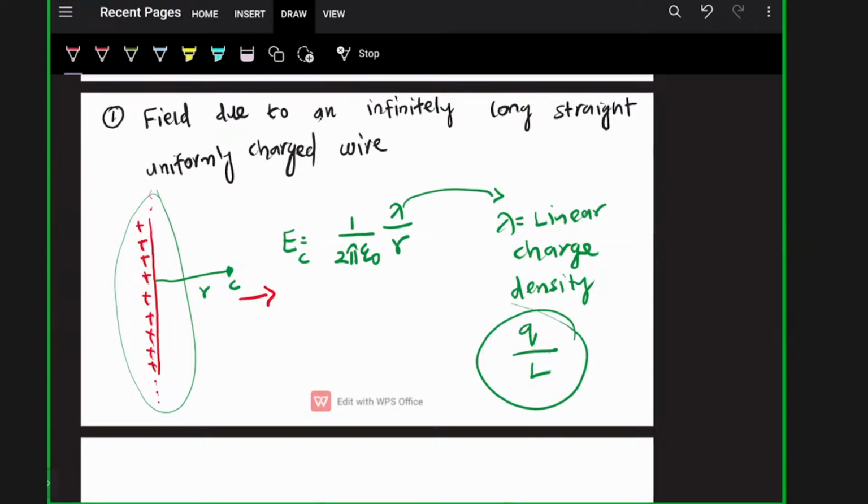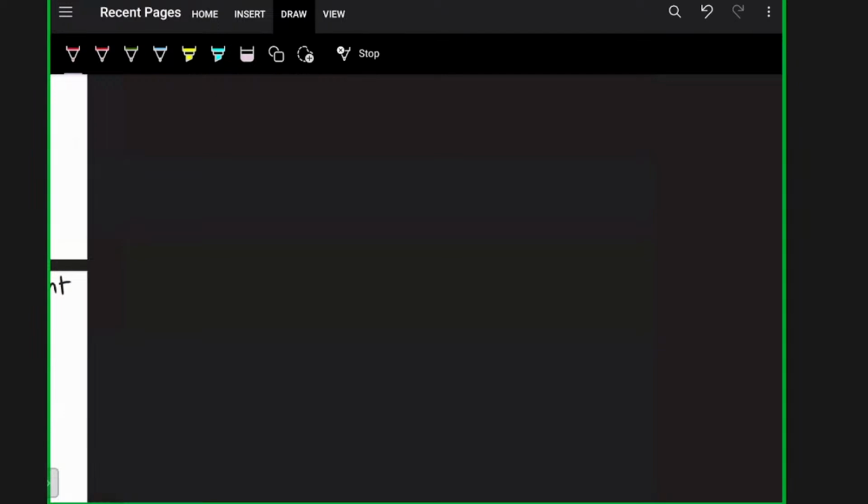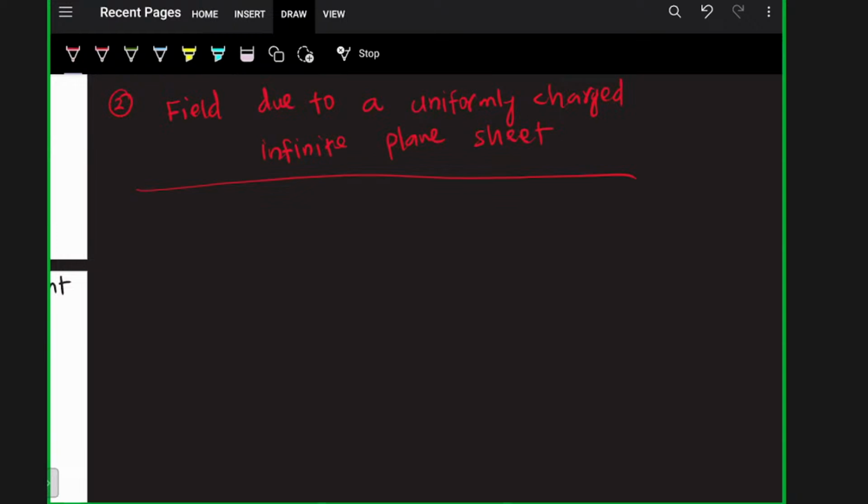Is it clear? Okay. And the second application is the field due to a uniformly charged infinite plane sheet.